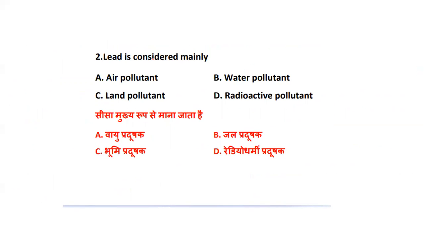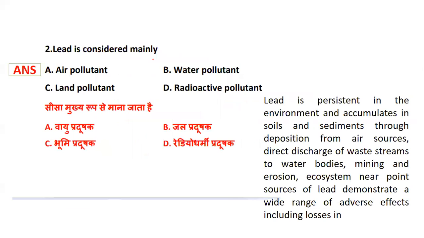Is it an air pollutant, a water pollutant, a land pollutant, or a radioactive pollutant? Lead is considered mainly as which of the pollutants listed: air, water, land, or radioactive? Lead is considered one of the air pollutants.